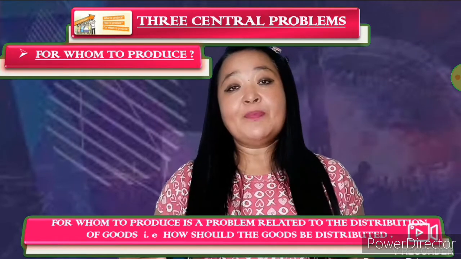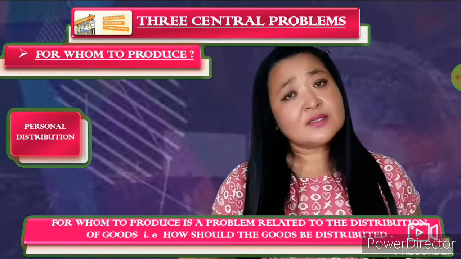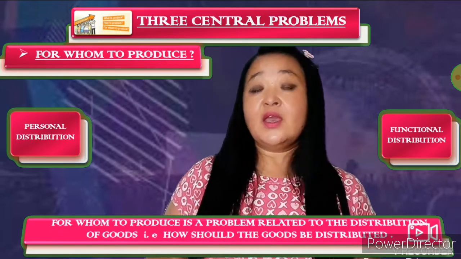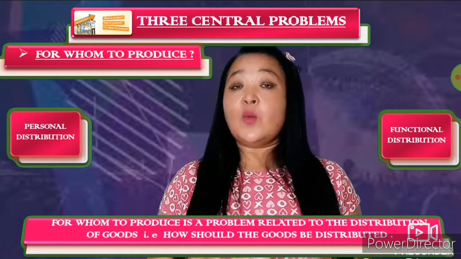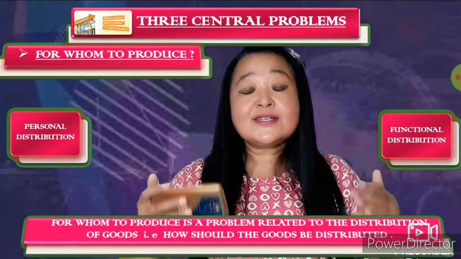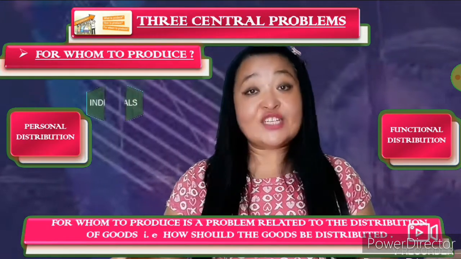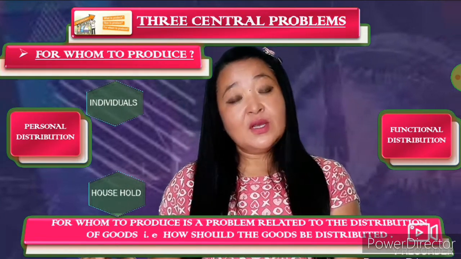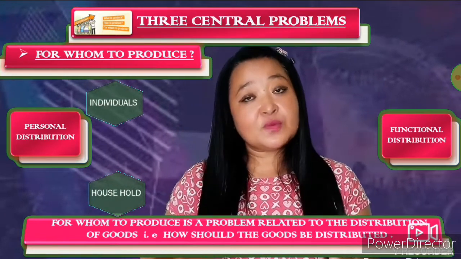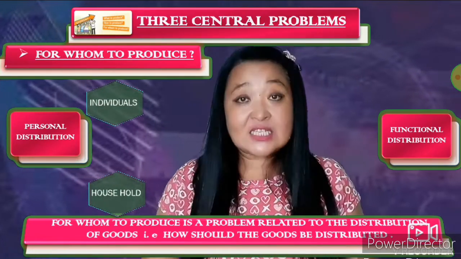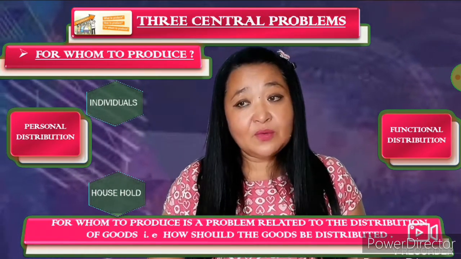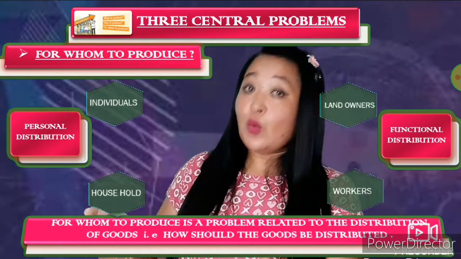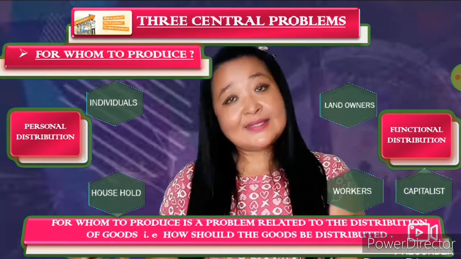First is personal distribution and second is functional distribution. What do you mean by personal distribution? Personal distribution means distribution of goods among individuals and households. Functional distribution means distribution of goods among the factors of production. Factors of production here mean who? The landowners, then we have workers, capitalists, etc.